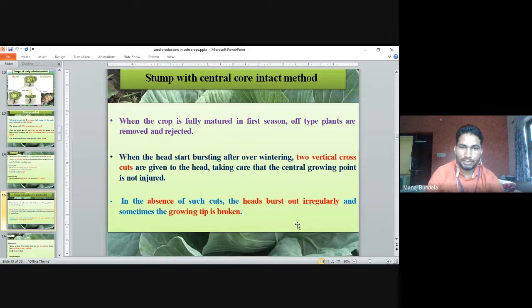In the absence of such cuts, the head bursts out irregularly. Normally we make the cuts with the help of a knife. If we do not make the cuts, the head will burst automatically and irregularly, and sometimes the growing tip will also break.